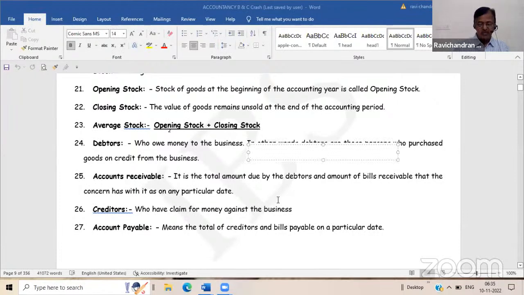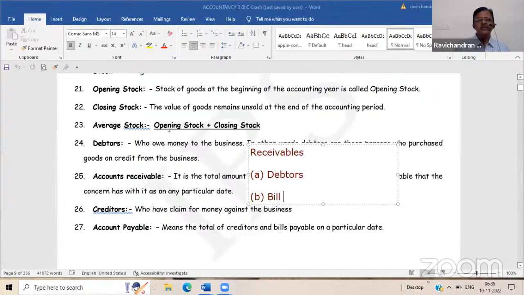When you call it receivables, it has two aspects: one is debtors, another is bills receivable. Why? Because mostly business transactions take place on certain faith. Because of a long-standing relationship, you are selling goods to a particular customer, and in turn you are not taking any negotiable instrument because you have that much trust in him.